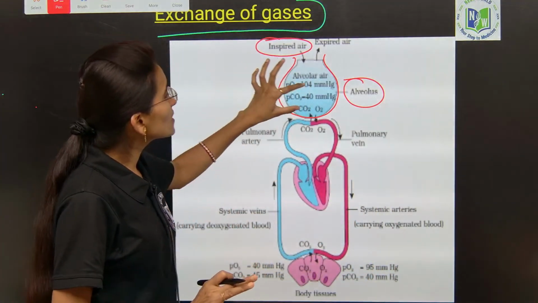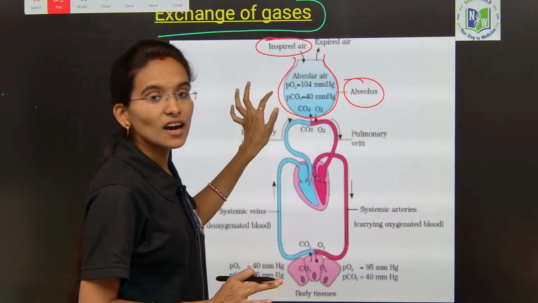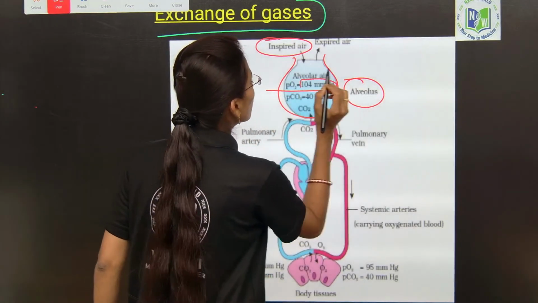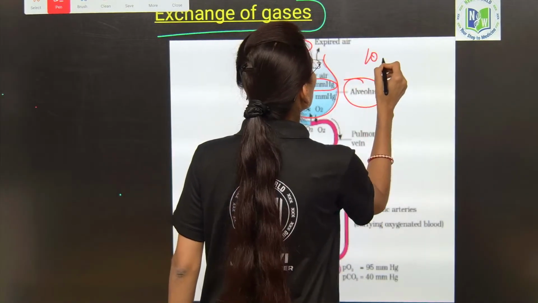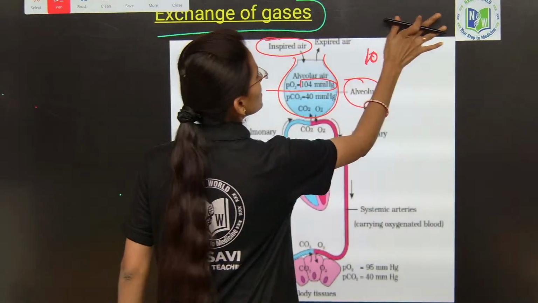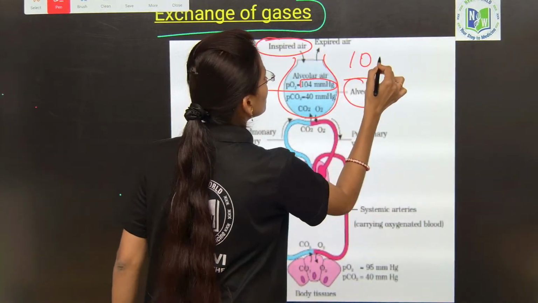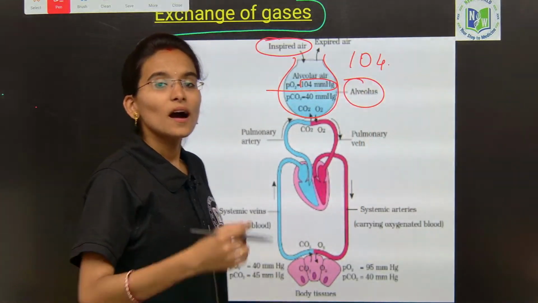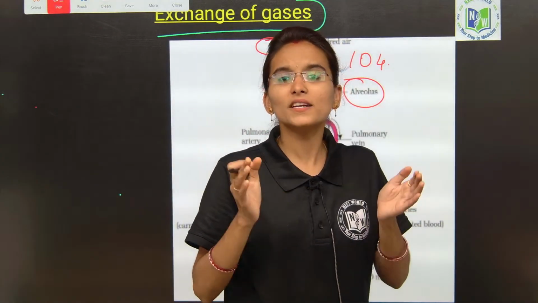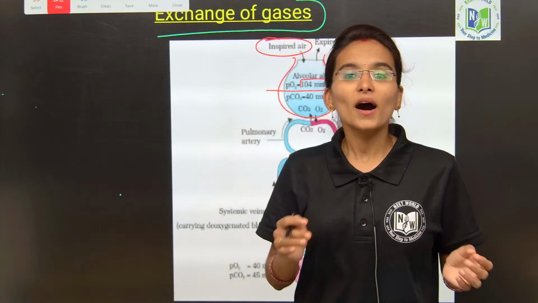Inside the alveolus, the pressure of the oxygen is 104 millimeter mercury, okay. Is it clear to all of you? The partial pressure of the oxygen,